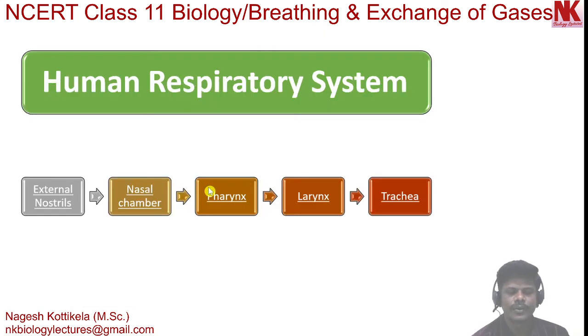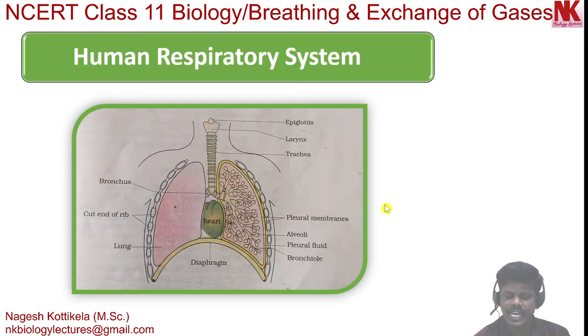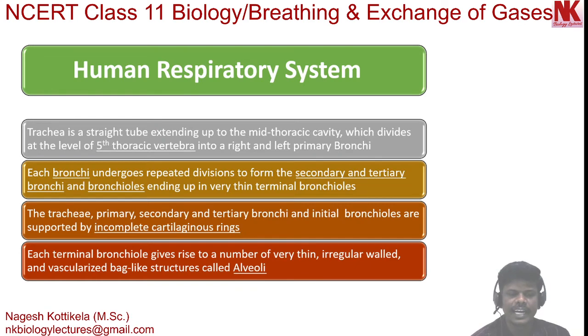Here, you can see external nostrils. They lead to nasal chambers, which lead to pharynx, and the pharynx leads to larynx, and this is opening into the trachea. Now, let's discuss. Trachea is divided into bronchi.